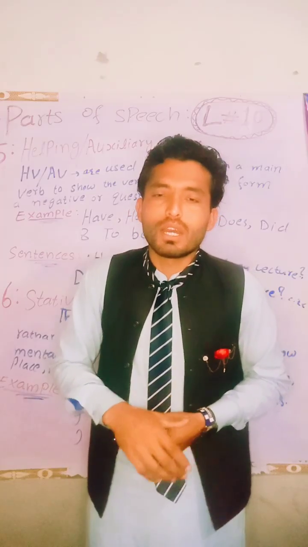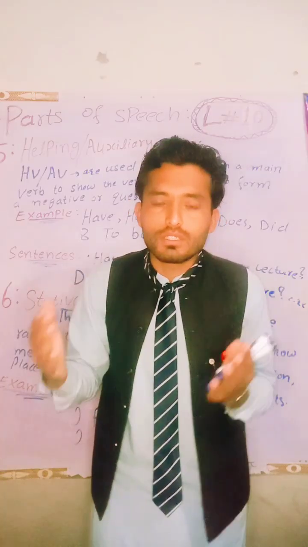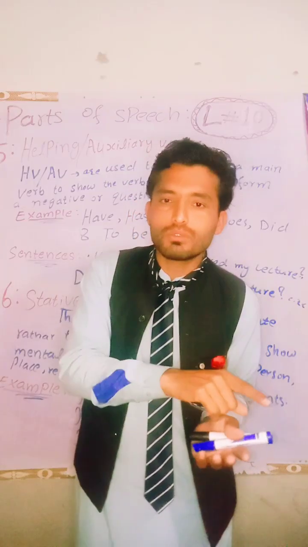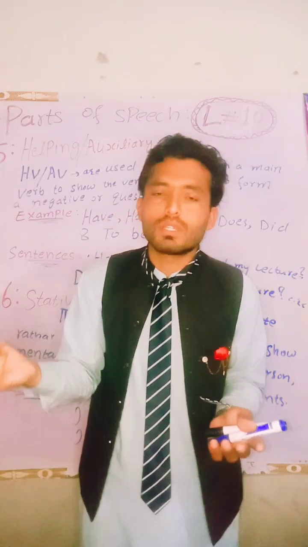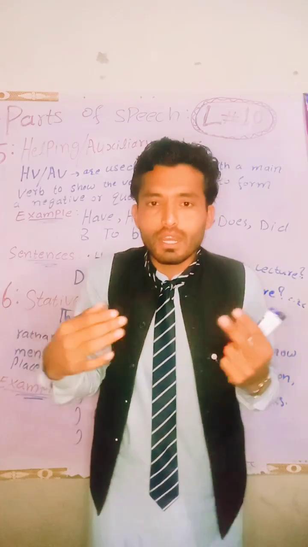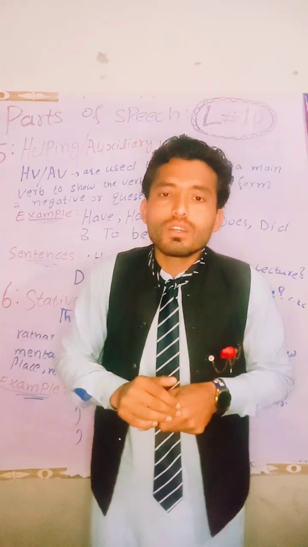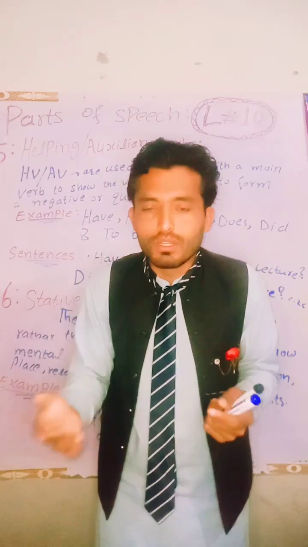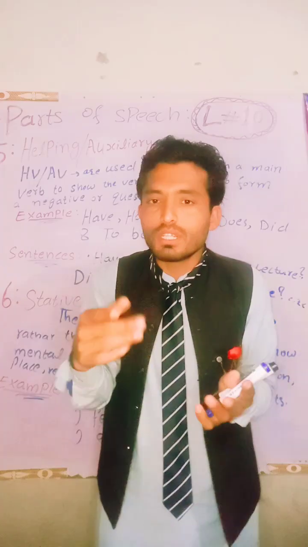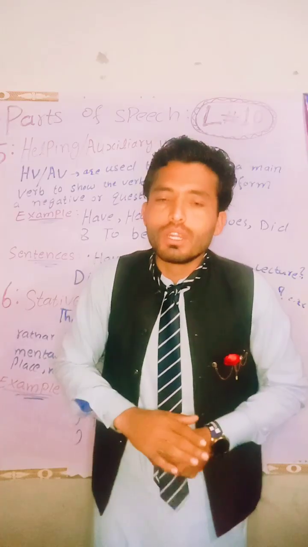For example, I am going to school. School is a noun, a receiver of an action, at the last. There will be links. What? Linking verbs. A linking verb links the subject to the object, to school. I am linking with what? To school. He is going to school. This is a link. He is beautiful. He is linking with beauty. This always comes with an adjective at the last.